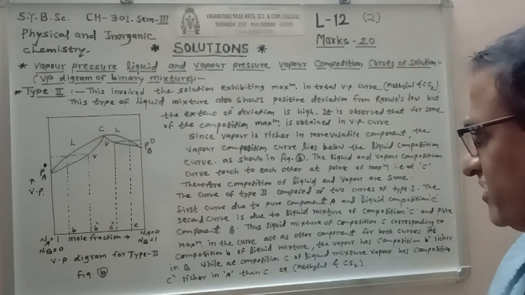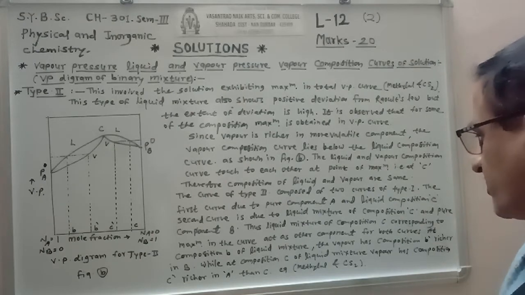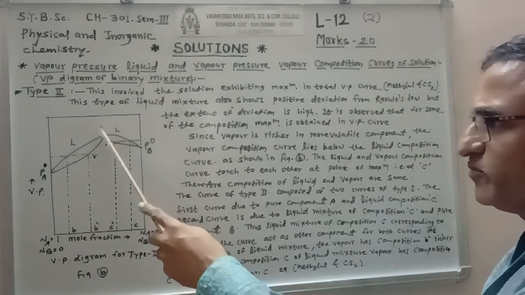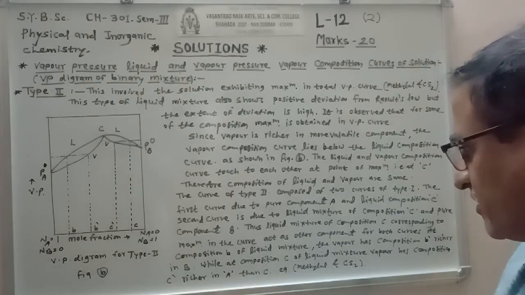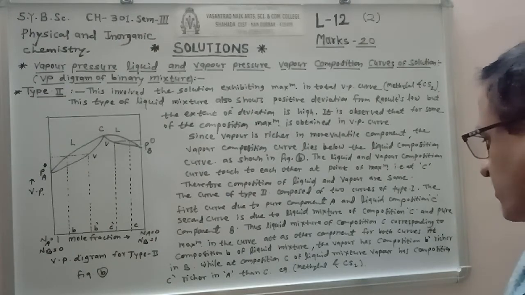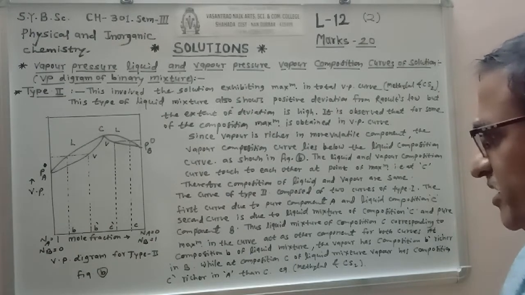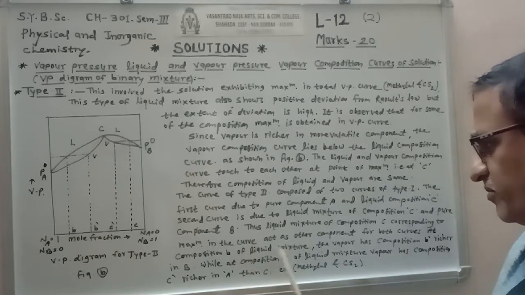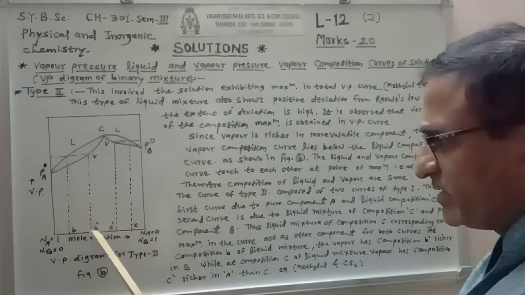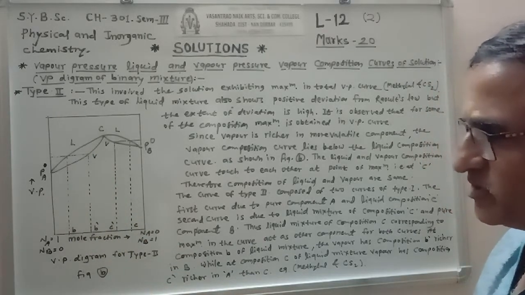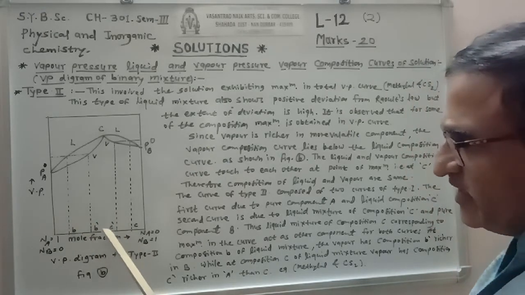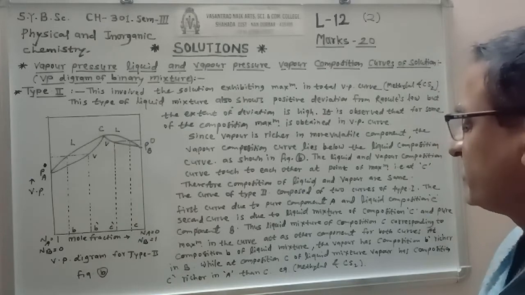Thus, the liquid mixture of composition C corresponds to the maximum in the curve. Here the point C shows the maximum in the curve, which acts as the other component for both curves. The composition B is of the liquid mixture, and B dash is the vapor composition. So B dash is higher than B. Here C dash is higher than C in the second curve.